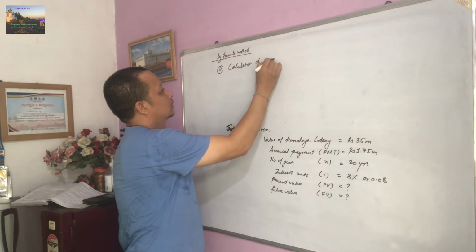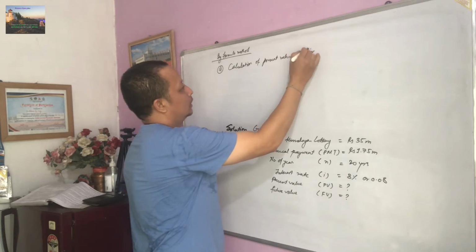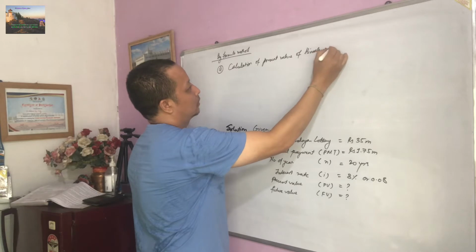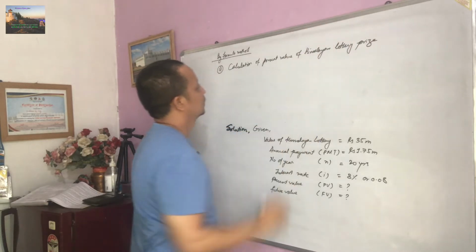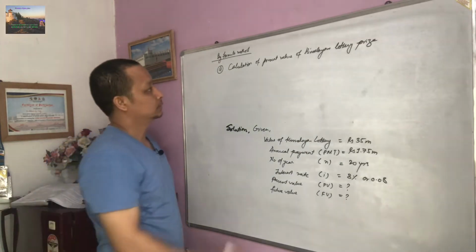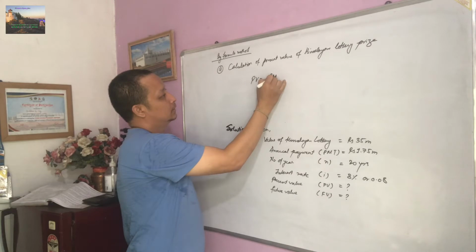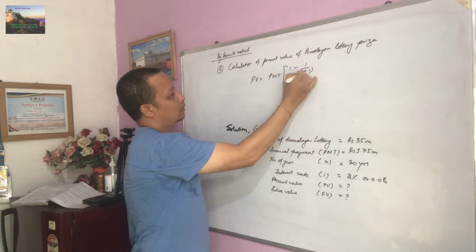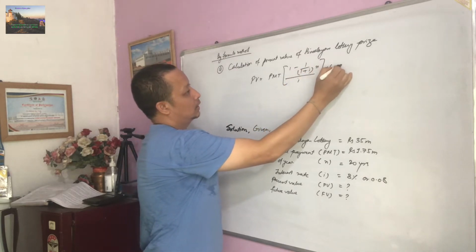Now let's see the calculation of present value of Himalayan lottery prize. So present value equals PMT times bracket 1 minus 1 upon (1 plus I) power n, divided by I, into (1 plus I).